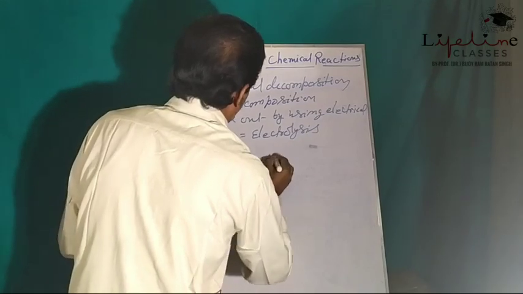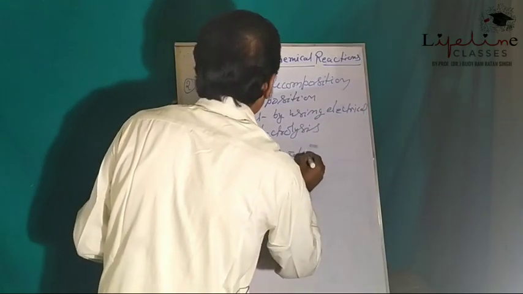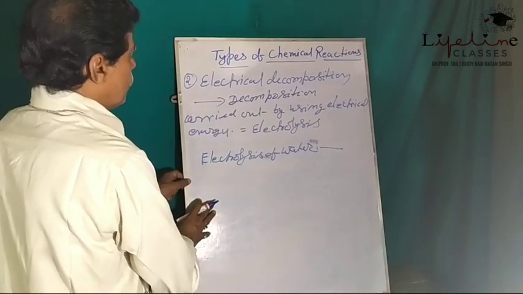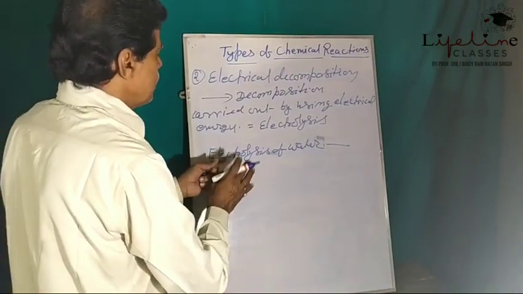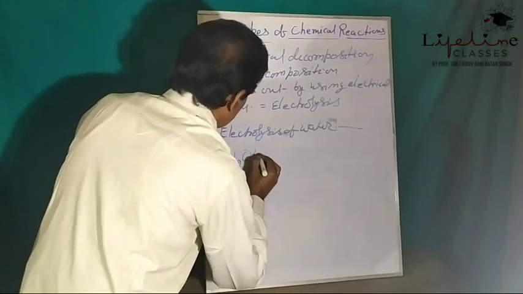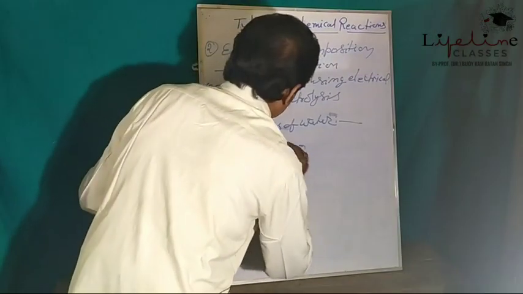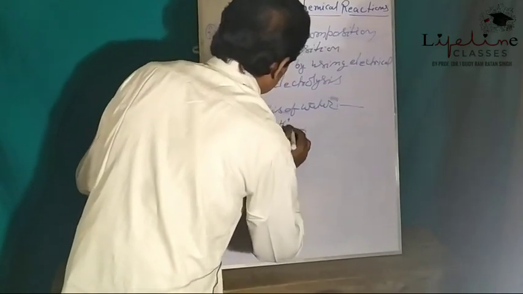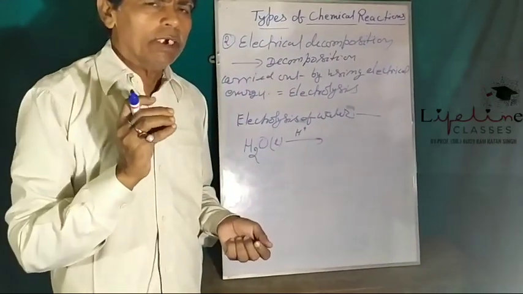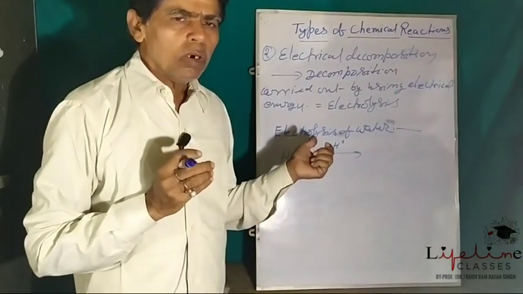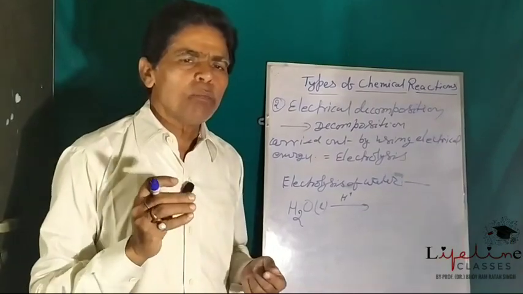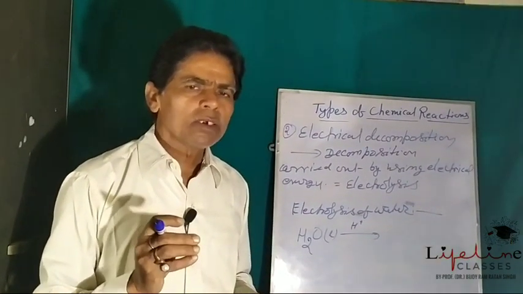So see here, electrolysis of water. When electricity is passed through acidified water, H2O liquid with H plus, a small amount of acid is added to this water because water is a very poor conductor of electricity.